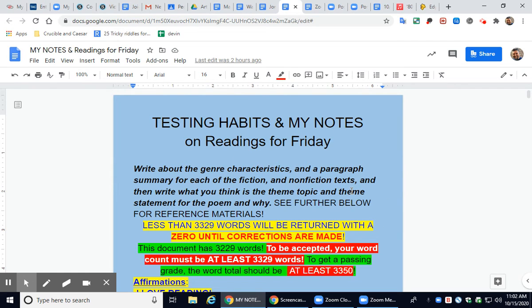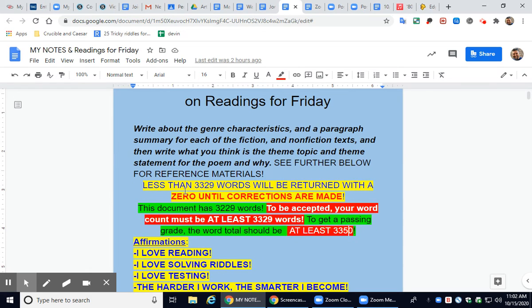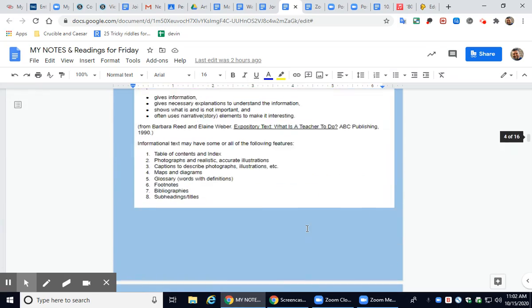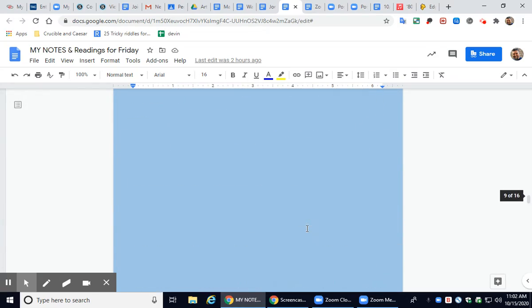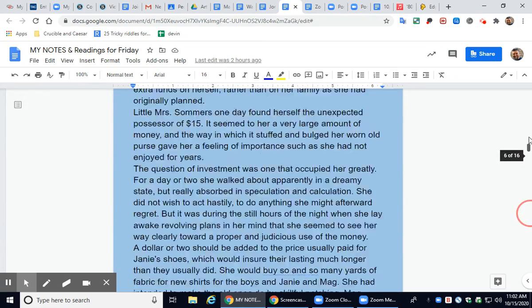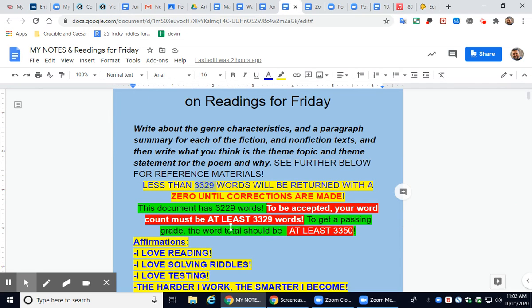Then I had the bright idea, you know what, just put everything together so you don't have to worry about it. So if you look at this in yellow. Oh my God, I have to write 3,229 words? No, this is a huge document with all our readings in it. So that's why it's already, before you do anything, it has 3,229 words.